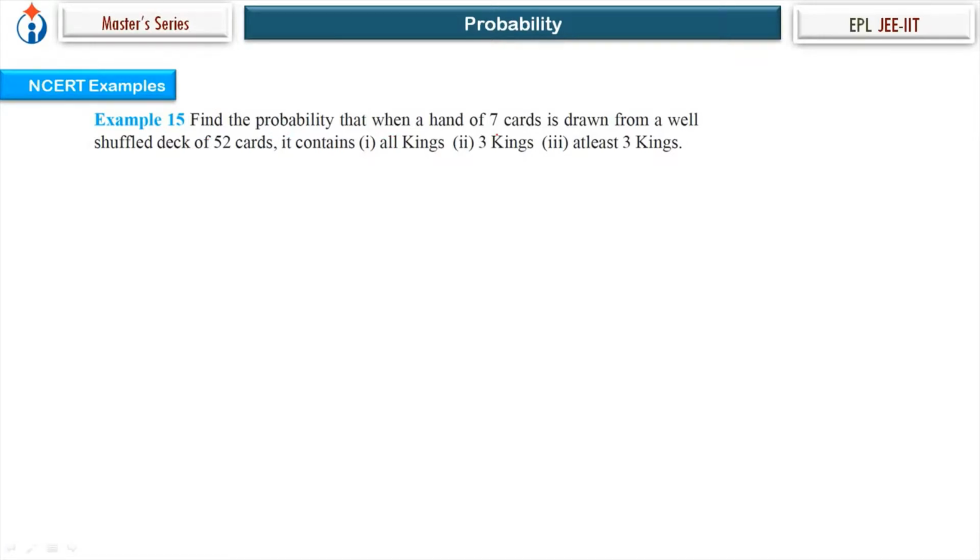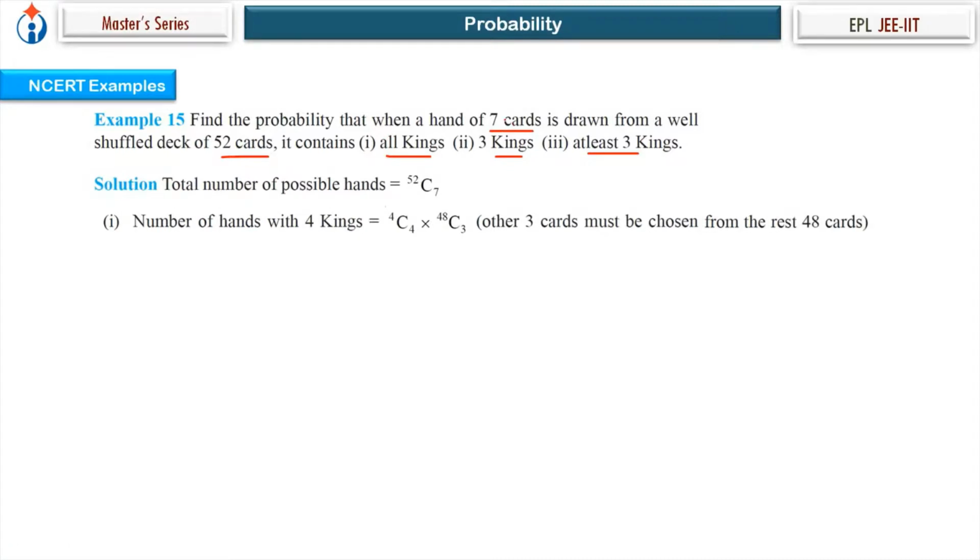Find the probability that when a hand of 7 cards is drawn from a well-shuffled deck of 52 cards, and in that they have 3 questions: it contains all kings, 3 kings, at least 3 kings. So what is the random experiment? 7 cards out of 52 cards. So sample space will be 52C7, right?